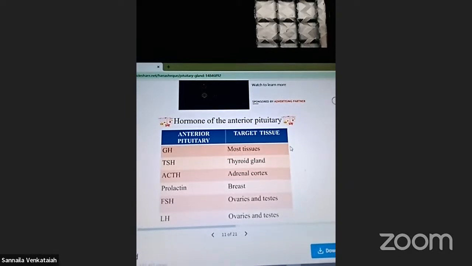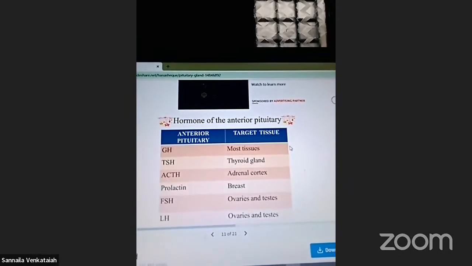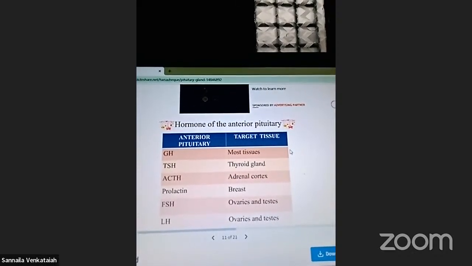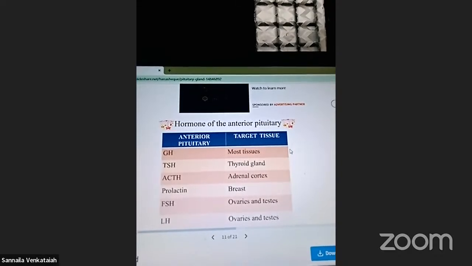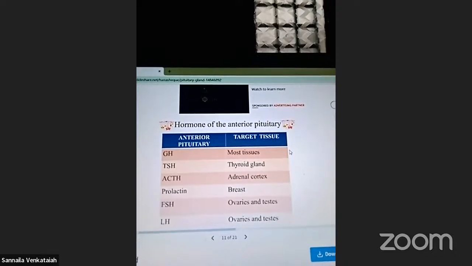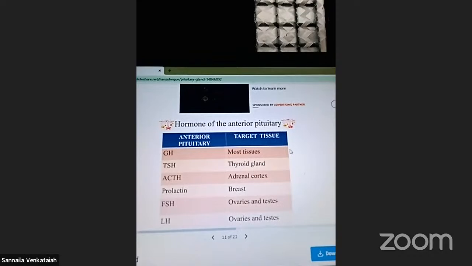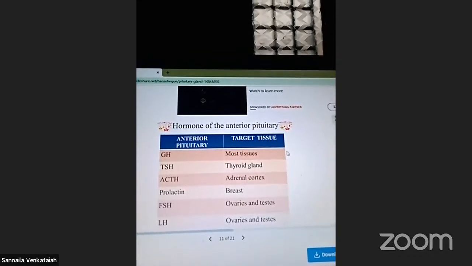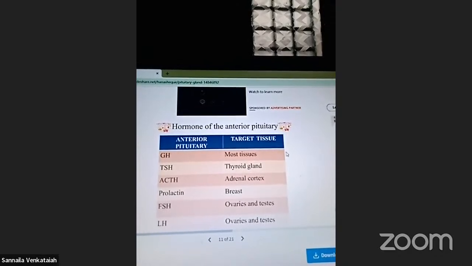These are the hormones of the anterior pituitary and their targets.